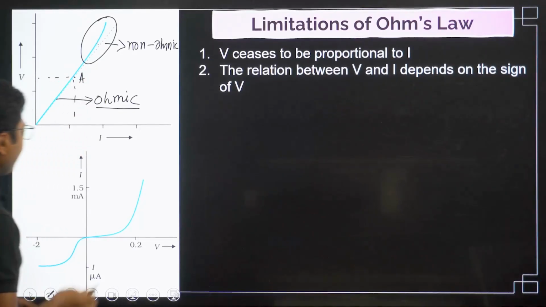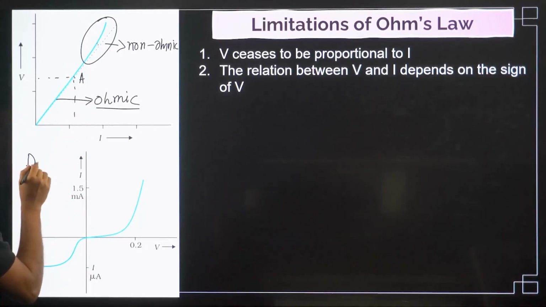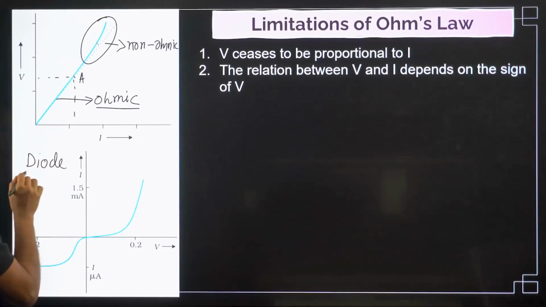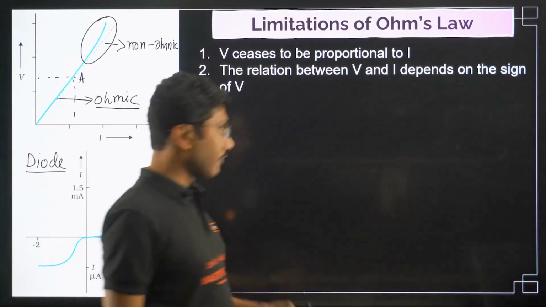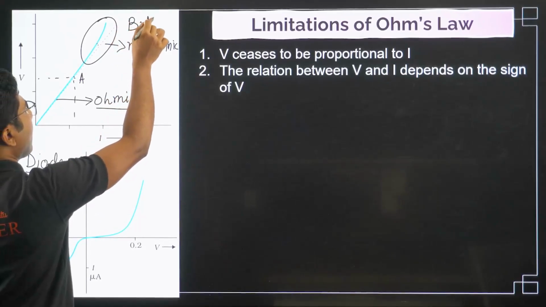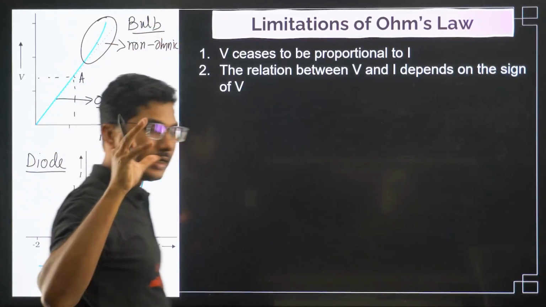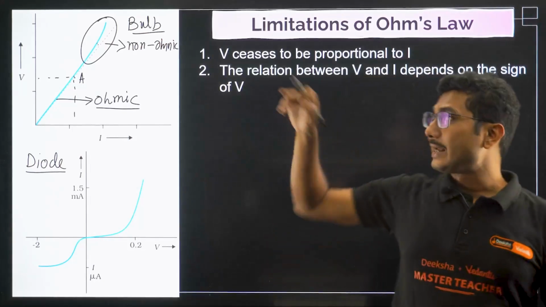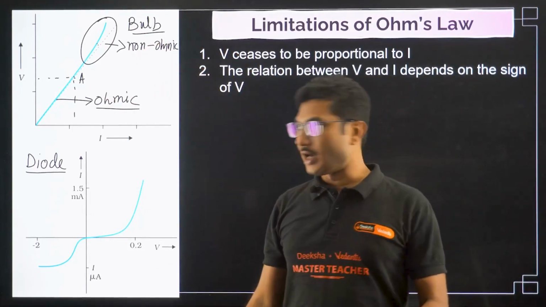This is an example of a diode, and this one generally happens in an incandescent bulb, the old yellowish bulb. In that case you can observe this kind of graph.